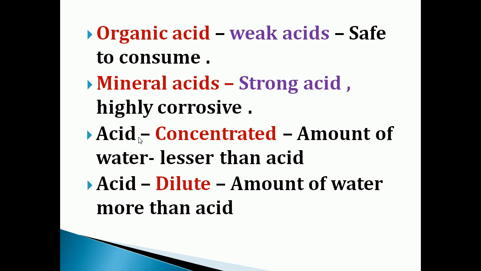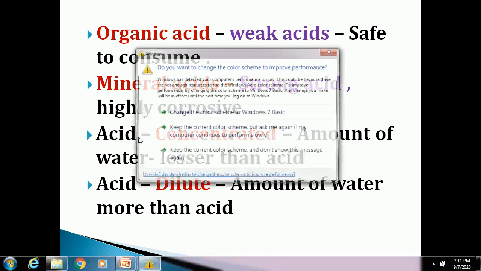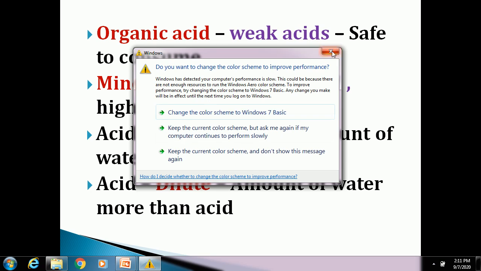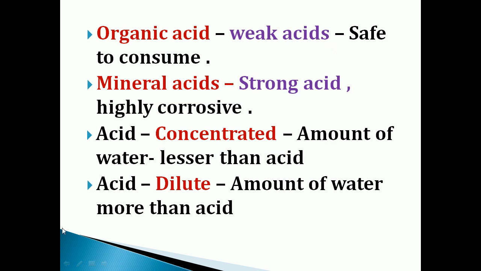Dilute acid means the amount of water is more than the acid. Understood, children? So concentrated acid means the amount of water is lesser than acid, and dilute acid means the amount of water is more than acid.